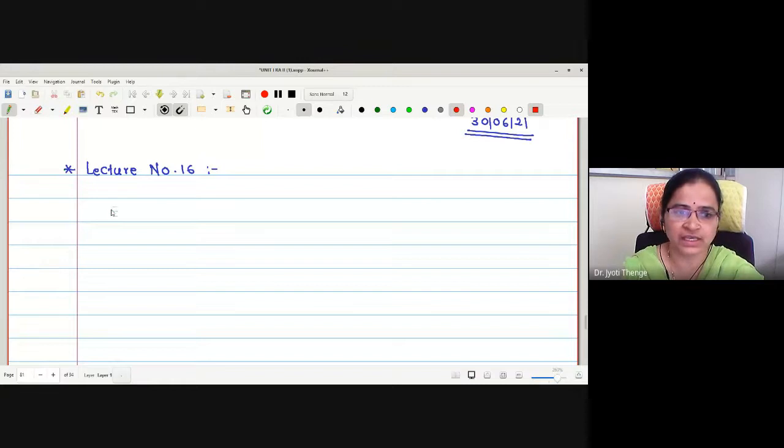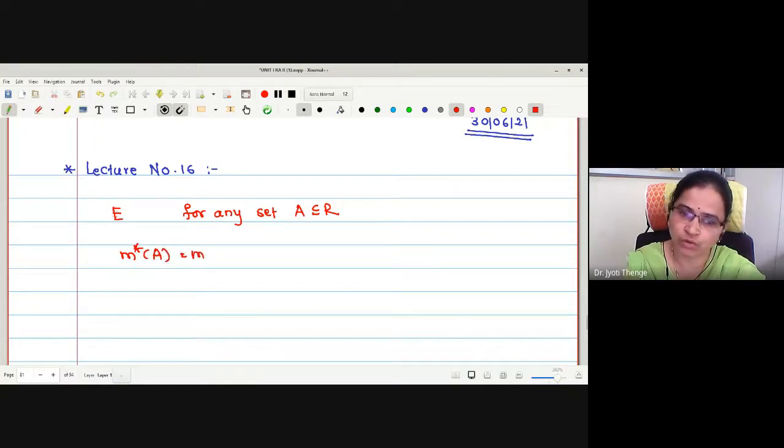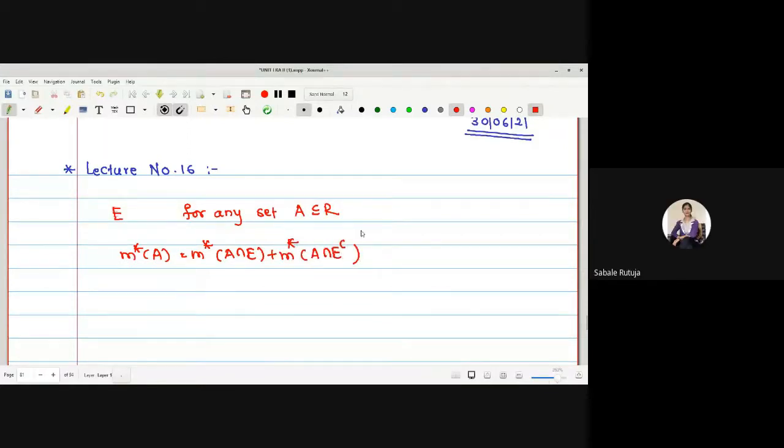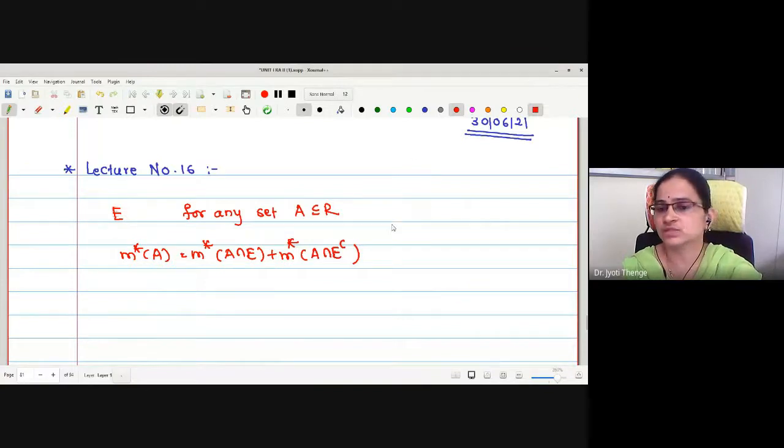The set E is said to be measurable if for any set A, no doubt a subset of R, we should obtain: outer measure of A is equal to outer measure of A intersection E added with outer measure of A intersection E complement.